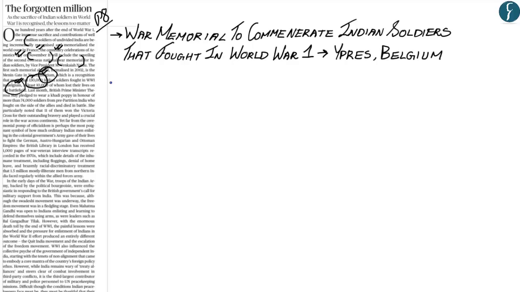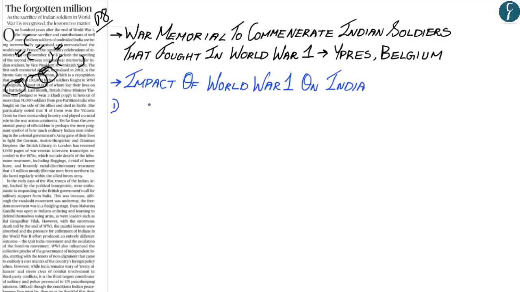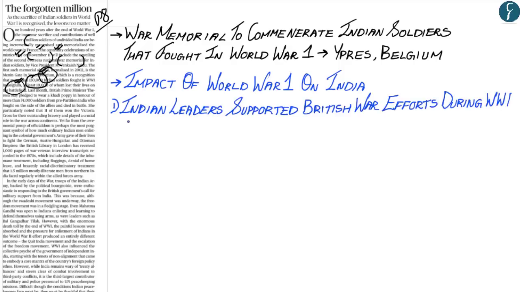Now, apart from this, what else this article highlights is the various impacts that World War I had on India. Most of the Indian leaders during World War I, such as Bal Gangadhar Tilak and Mahatma Gandhi, supported the British government in the war efforts. What most of the Indian independence leaders had thought was that by supporting the British effort during World War I, the British government would allow self-government in India.